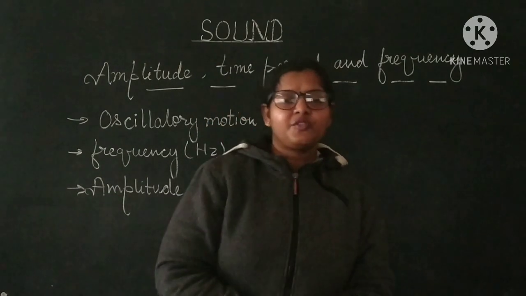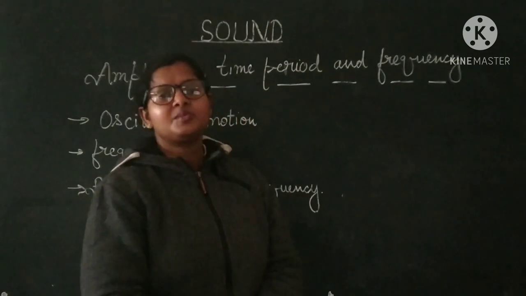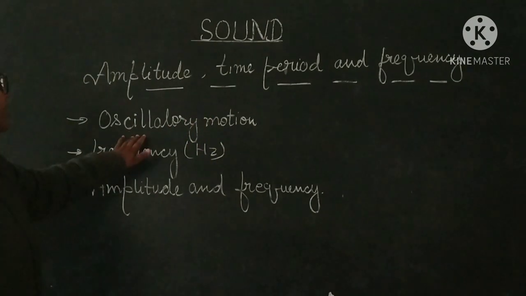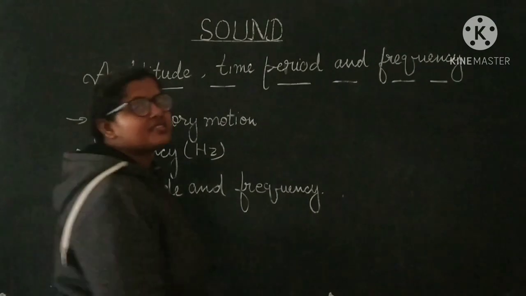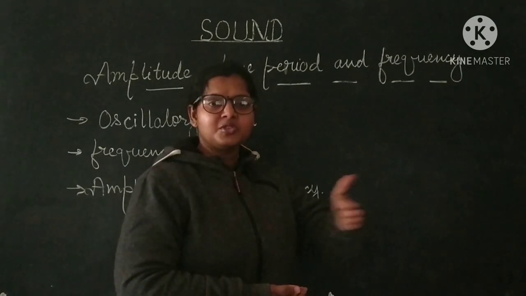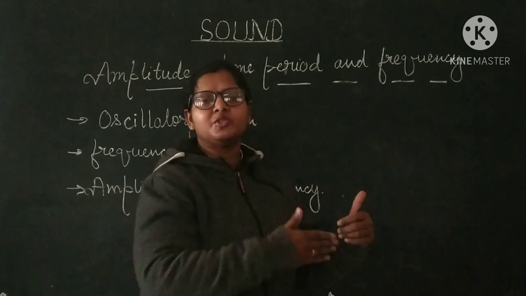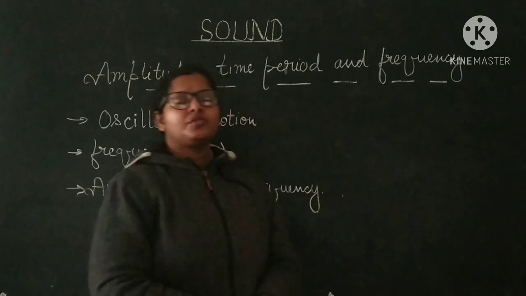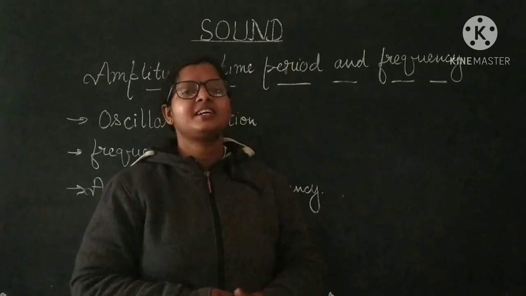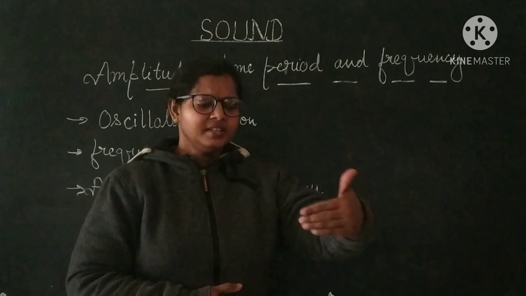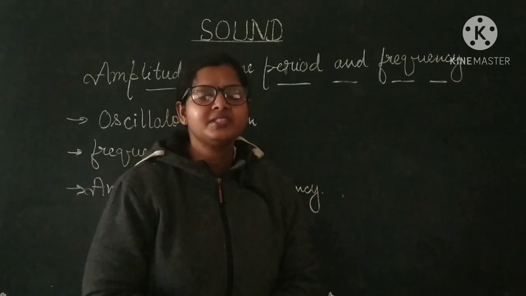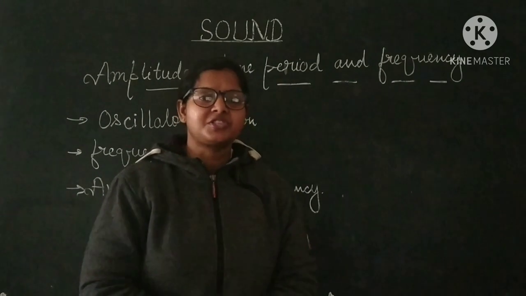For that, at first we have to discuss some of the basic terms which are given here. At first, oscillatory motion. Students, to and fro motion, or back and forth movement, from its mean position is known as oscillatory motion. This type of to and fro or back and forth motion is known as oscillatory motion.